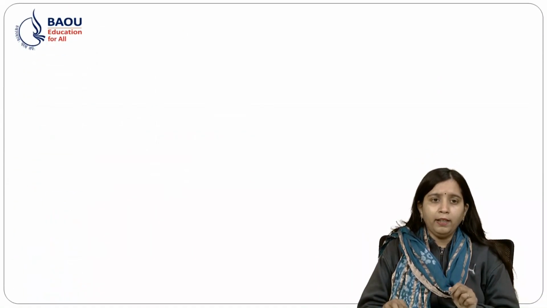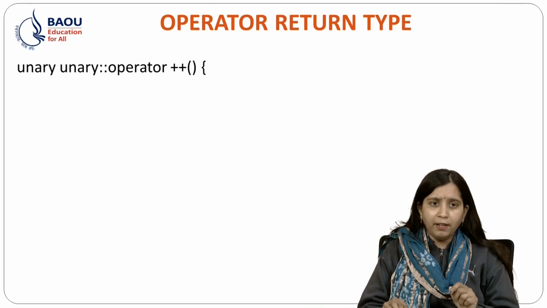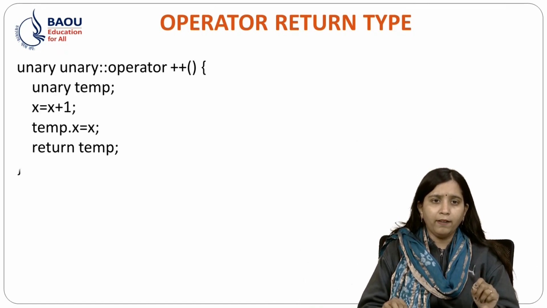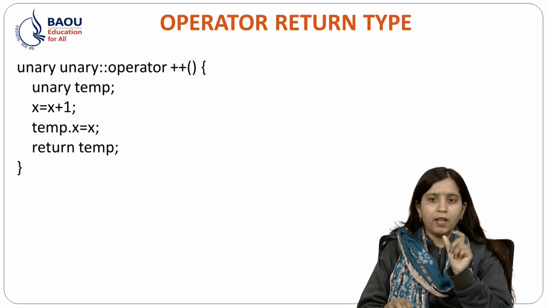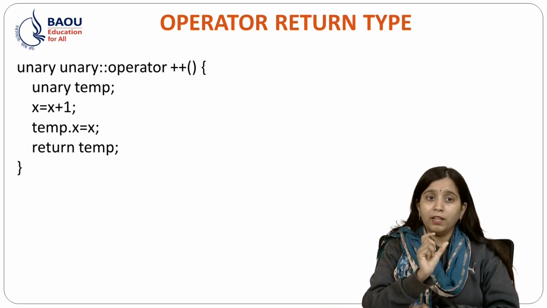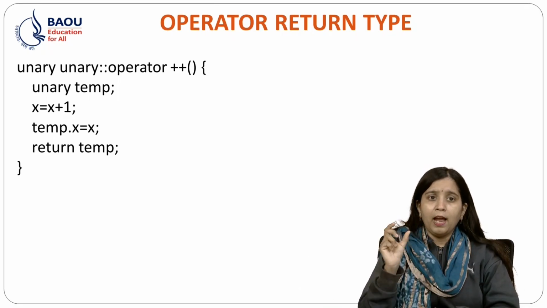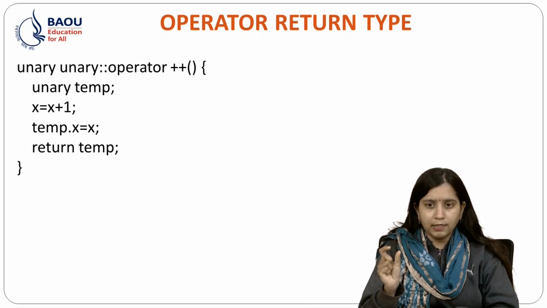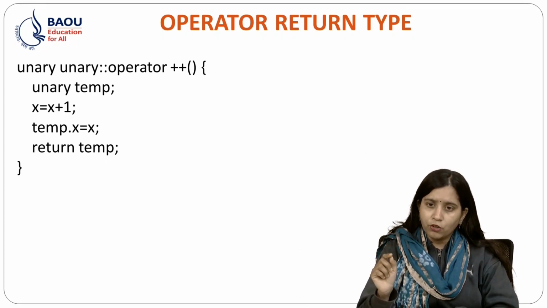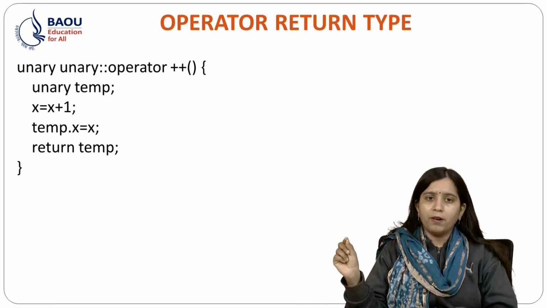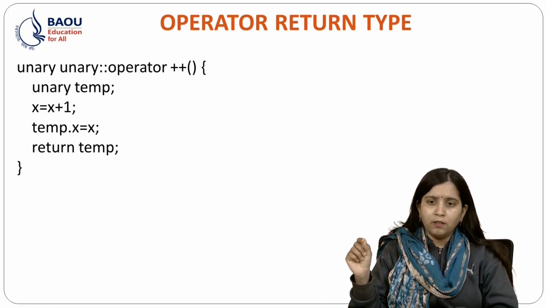So when I define my unary operator, what I have done, unary, then unary is my return type and also my class name, and the scope resolution operator and the operator plus plus symbol.